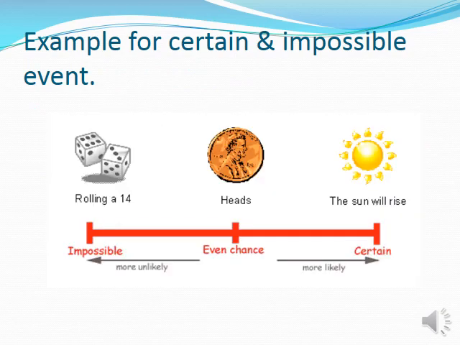Look at the picture. This is an example for certain and impossible events. Getting 14 while rolling a dice is an impossible event, whereas the sunrise occurring every day is a certain event. And getting a head or tail is an even chance of possibility.